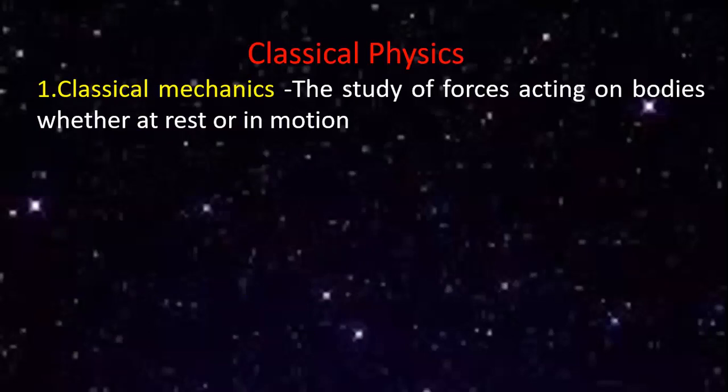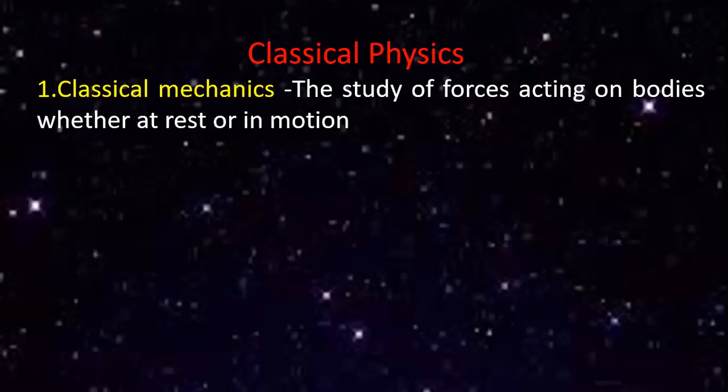The study of forces acting on bodies which are at rest or in motion. That is, rigid bodies. We are studying the motion of bodies which are at rest as well as in motion.